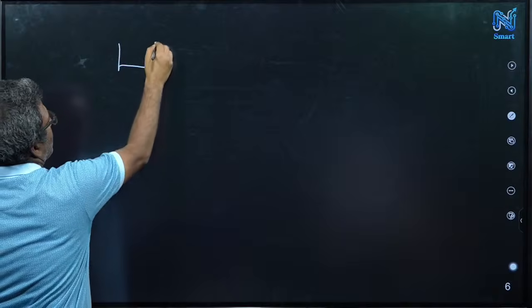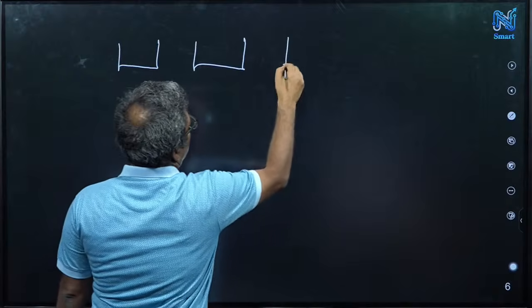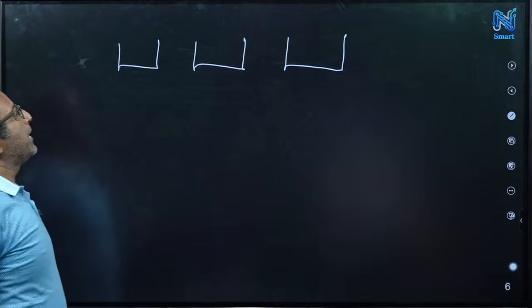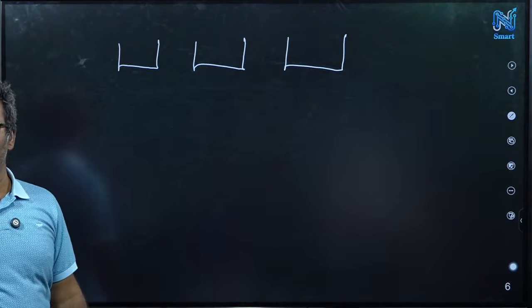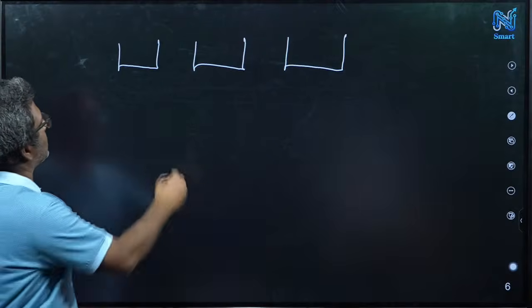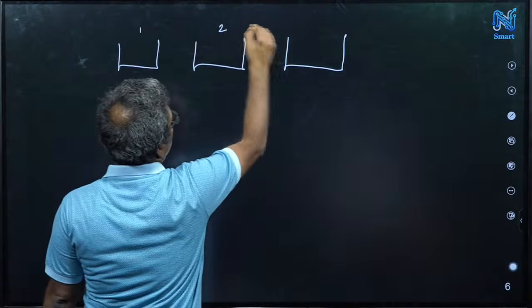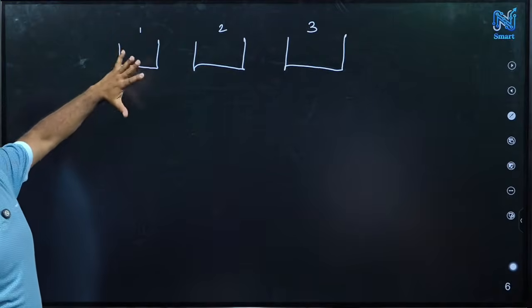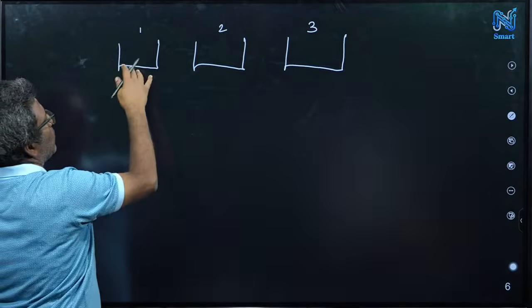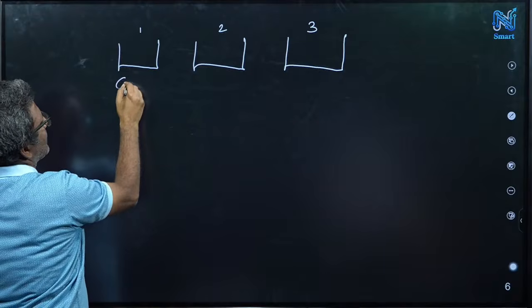So we have three big rooms, and in one of the rooms it contains a car. Okay, you don't know which room contains the car. Room number 1, room number 2, room number 3, and in front of each room something is written. So for example, in room 1 it is written, the car is here.